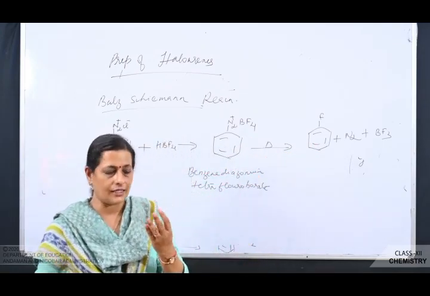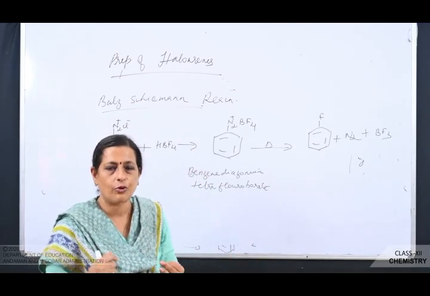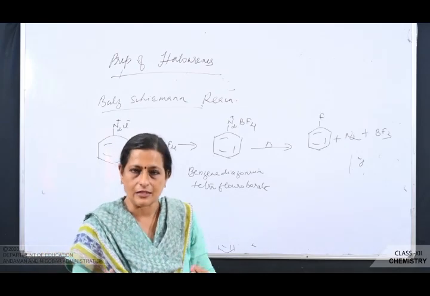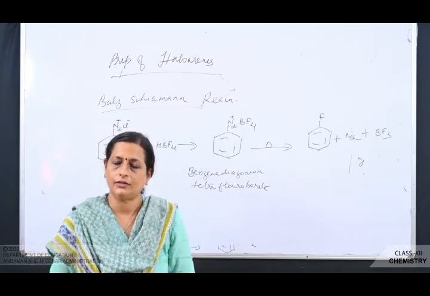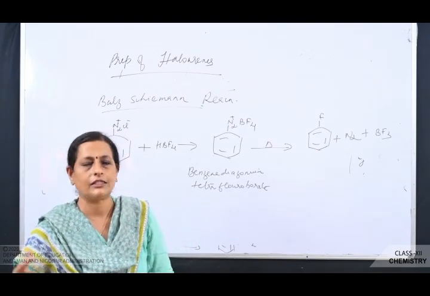So here you can get conversions. Convert aniline to chlorobenzene, aniline to bromobenzene, aniline to iodobenzene, aniline to fluorobenzene. So first what are you going to do? You will convert aniline to benzene diazonium chloride, and then you will convert it into the given compound.